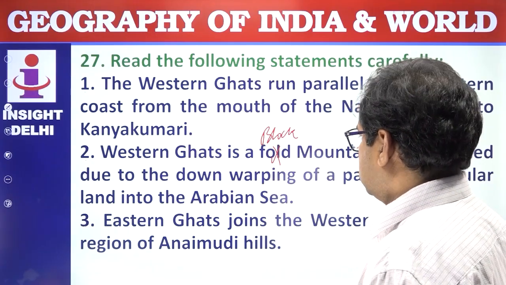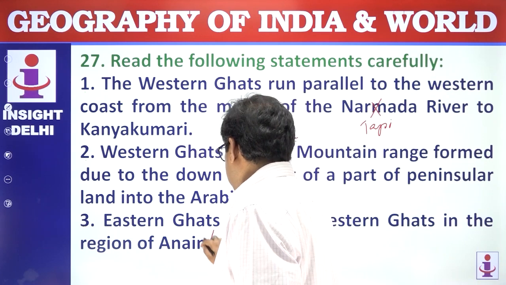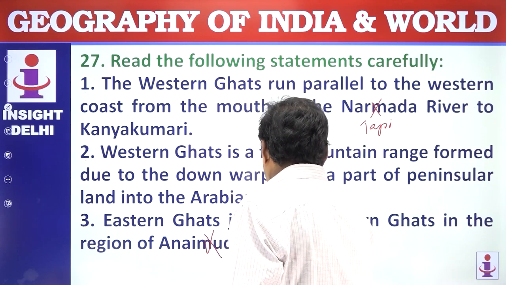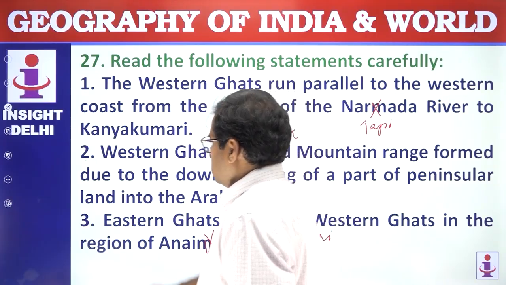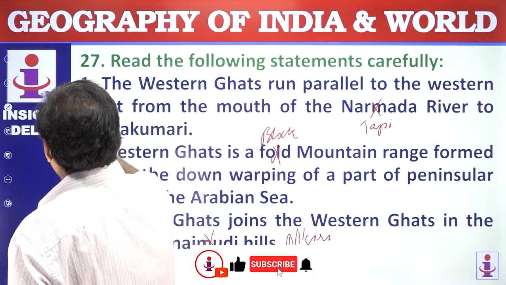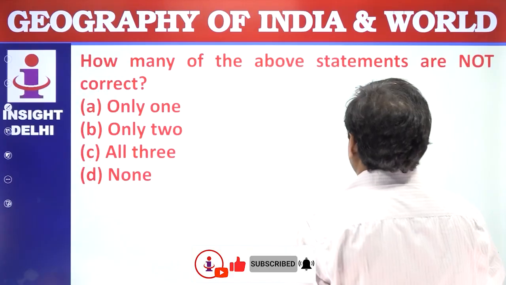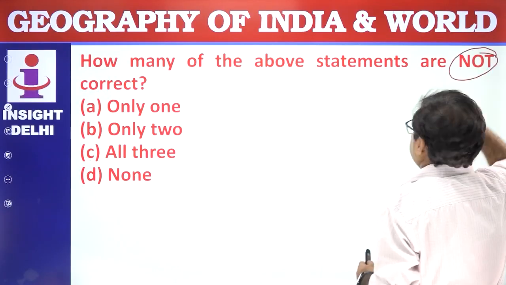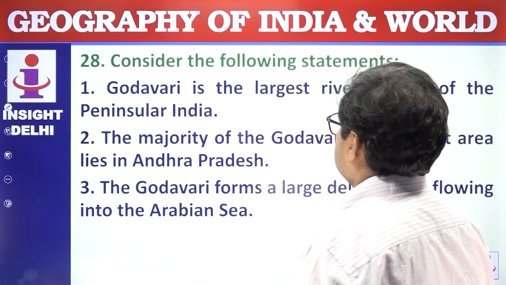Then third statement, Eastern Ghat joins with the Western Ghat in the region of Anaimudi Hills. No, it is in the Nilgiri Hills. Nilgiri Hills. So these 3 statements are wrong. 1 is wrong, 2 is wrong, 3 is wrong. How many of the statements are not correct? Not correct is all the 3. Answer is C.